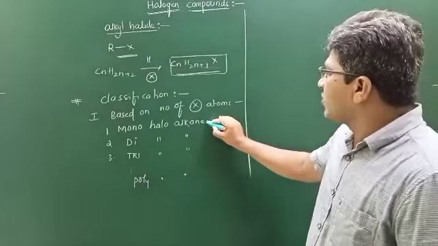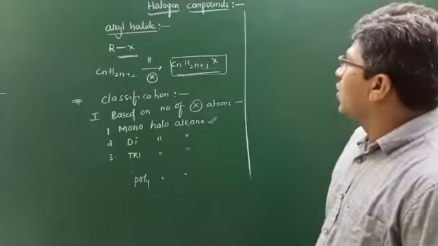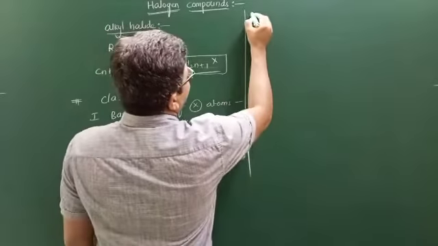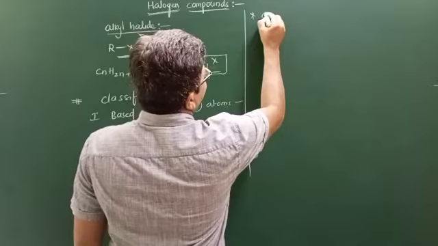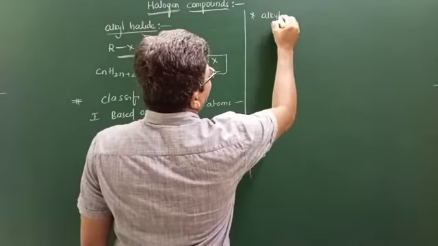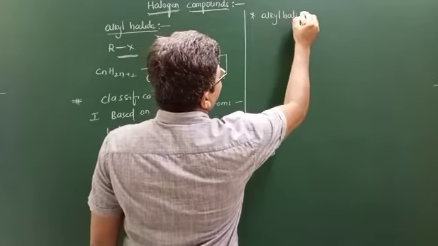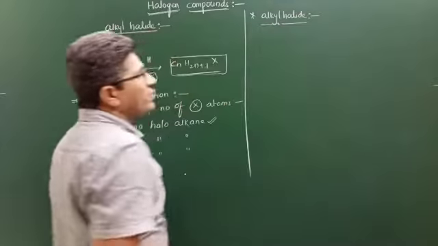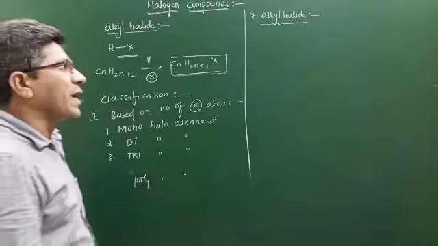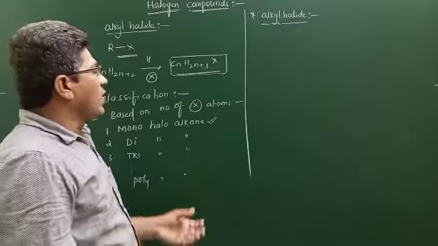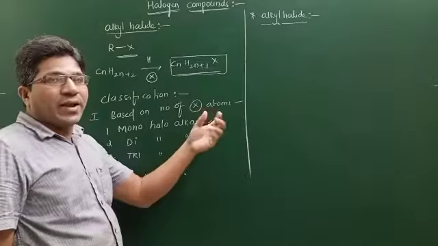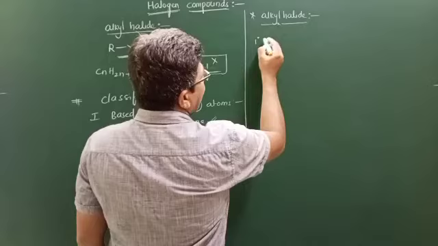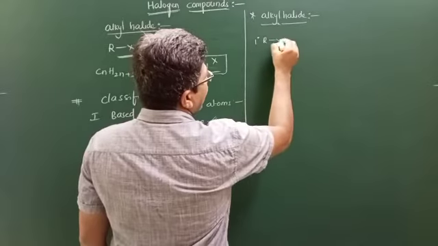Next we will go to the first one, monohaloalkanes. Monohaloalkanes are also known as alkyl halides. Again, these alkyl halides are classified into primary, secondary and tertiary. For example, if the halogen is attached to a primary carbon, it is known as a primary alkyl halide.